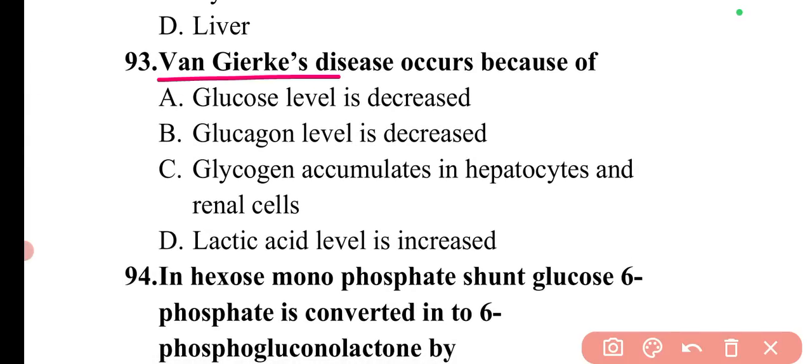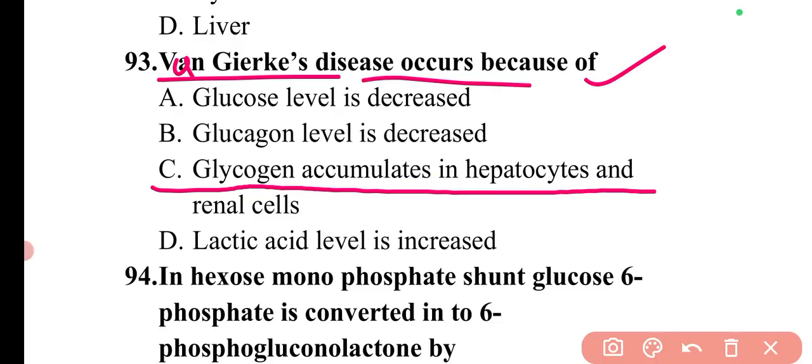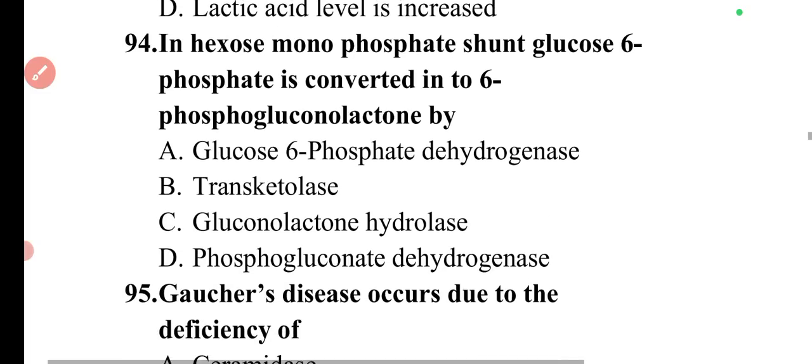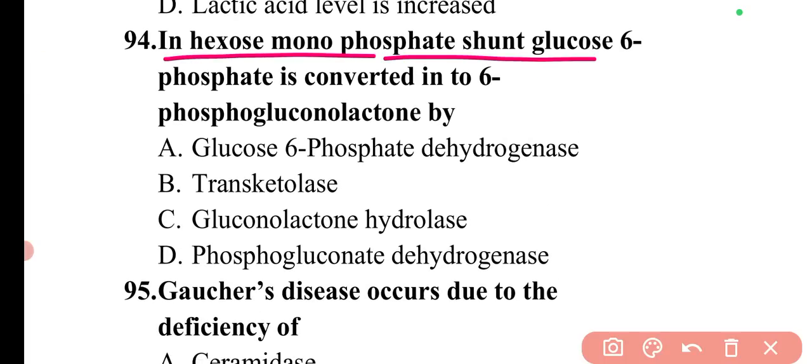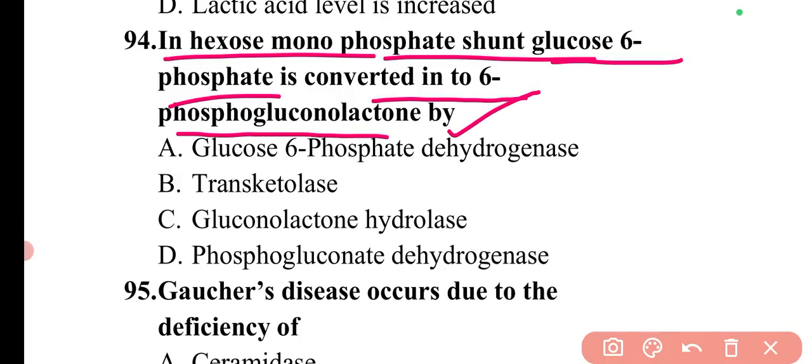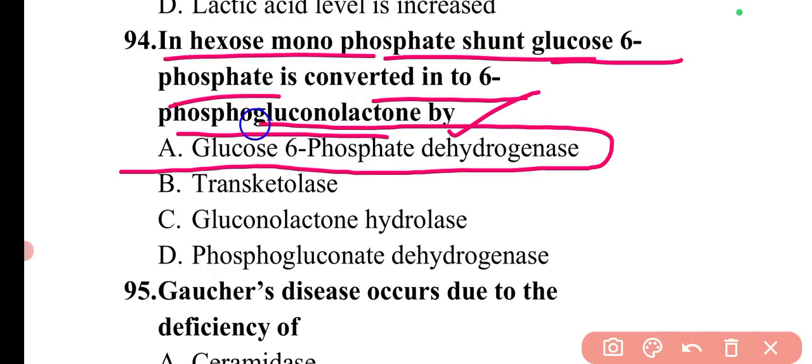Next question is Von Gierke's disease occurs because of. So Von Gierke's disease occurs due to the accumulation of glycogen in hepatocytes and in the renal cells. So here option C will be the correct answer. Next question is in hexose monophosphate shunt, glucose 6 phosphate is converted into 6 phosphogluconolactone by. So in the HMP shunt pathway, there is a step in which glucose 6 phosphate is converted to 6 phosphogluconolactone. It is catalyzed by the glucose 6 phosphate dehydrogenase enzyme. So here option A will be the correct answer.